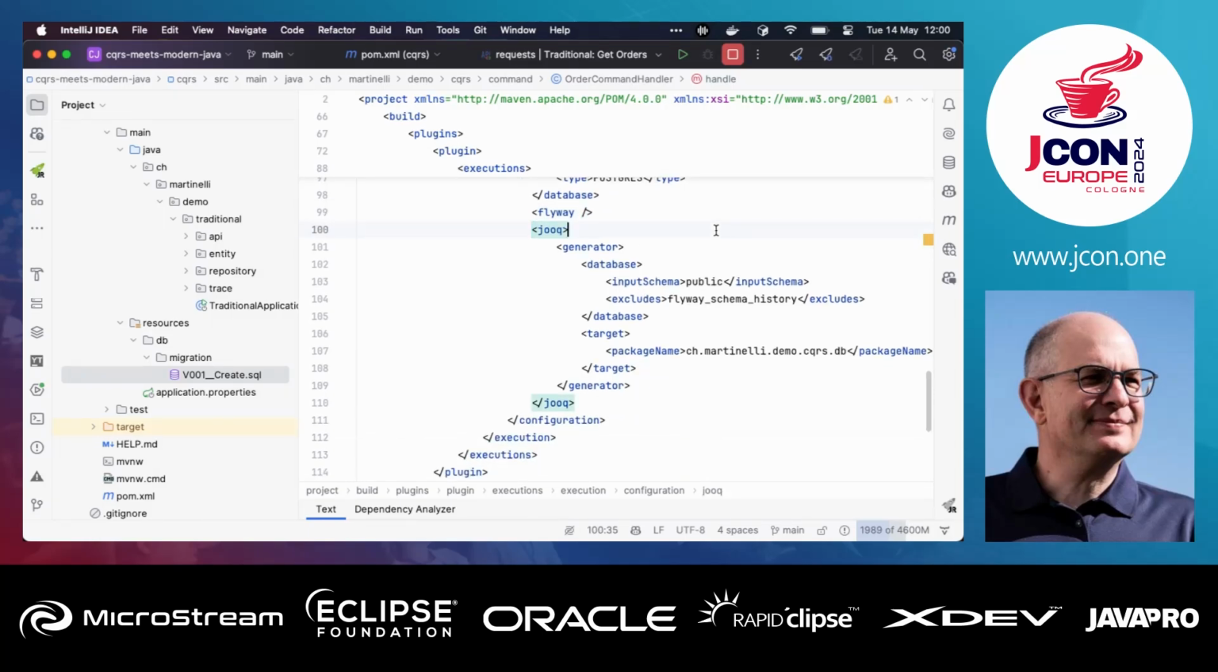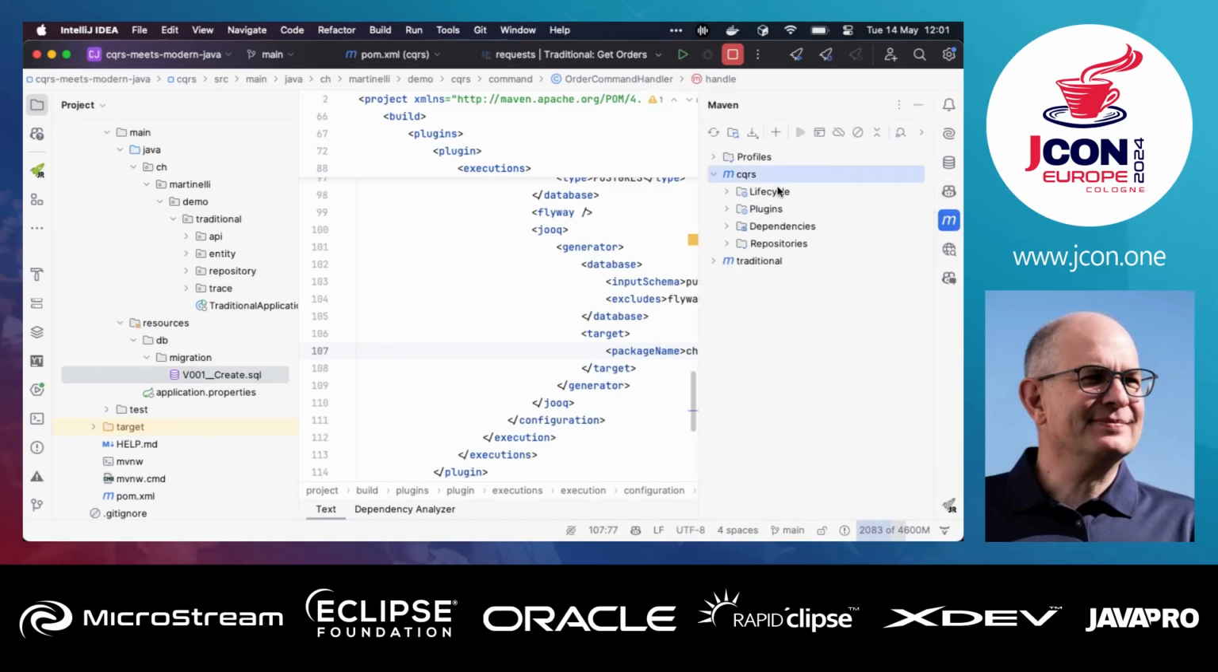And then we have the jOOQ generator, and there we can configure a lot of things. That's just a minimal set, so we define which input schema we want to have to generate the objects. We can exclude something with the regex. Here I exclude the Flyway schema history table because I don't want to use that. And finally I define a package name. That's it. And what happens is if I run compile, for example,